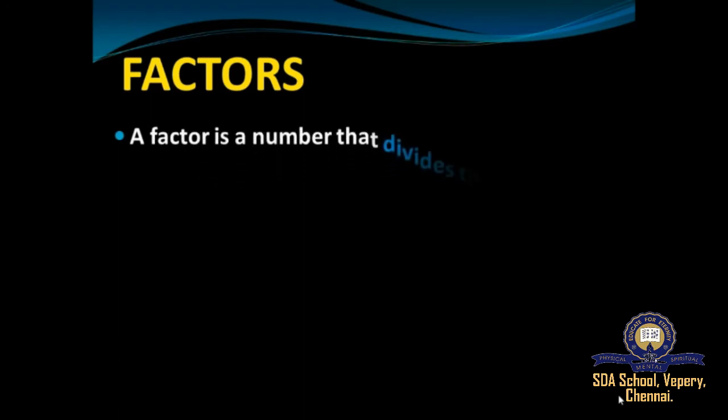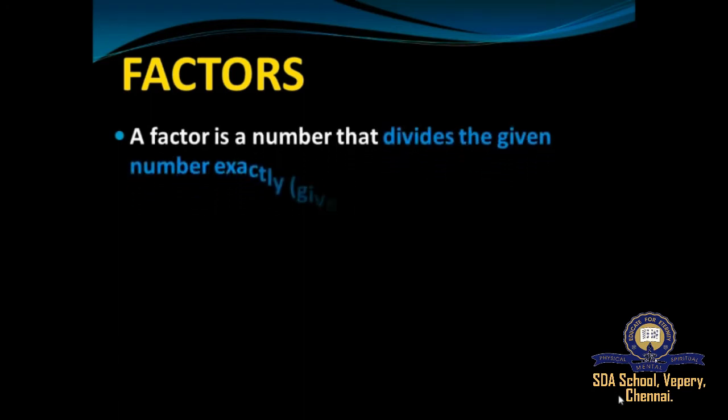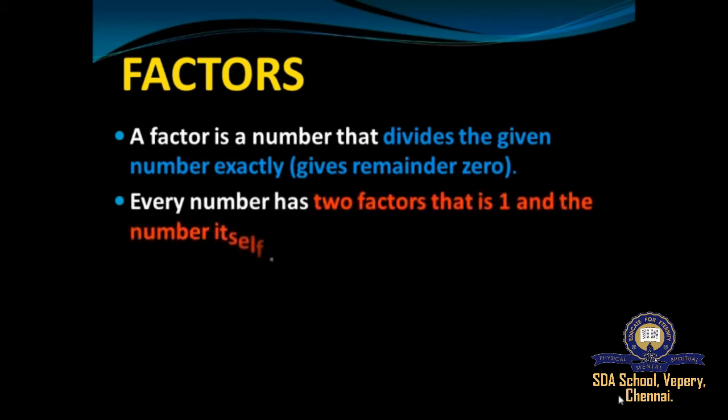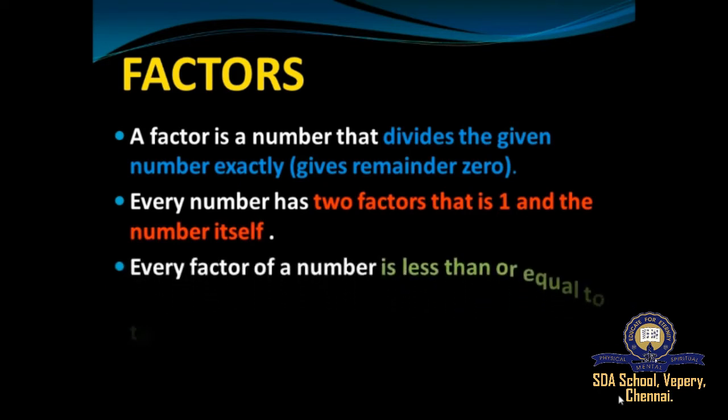A factor is a number that divides the given number exactly, so it gives the remainder 0. Every number has two factors, that is 1 and the number itself. Every factor of a number is less than or equal to that number. Understood students? So what are factors? A factor is just a number that divides the given number exactly, giving remainder 0. Each and every number has exactly two factors, that is 1 and the number itself.